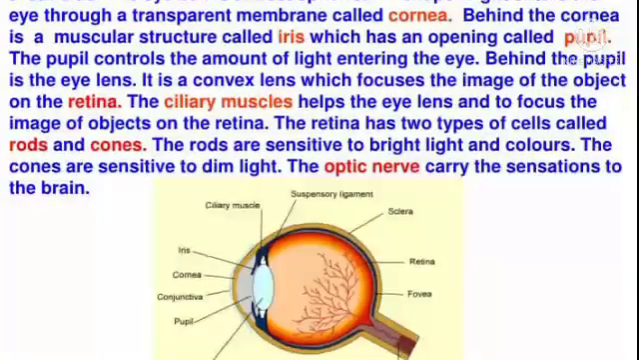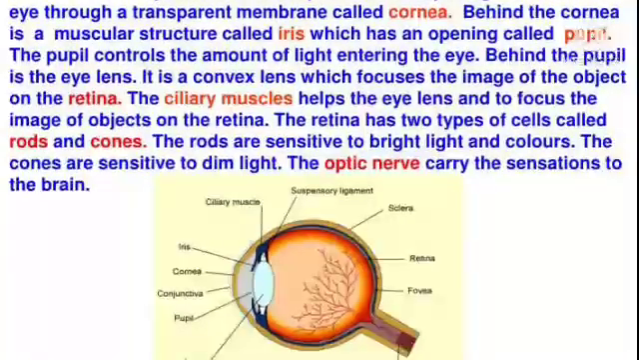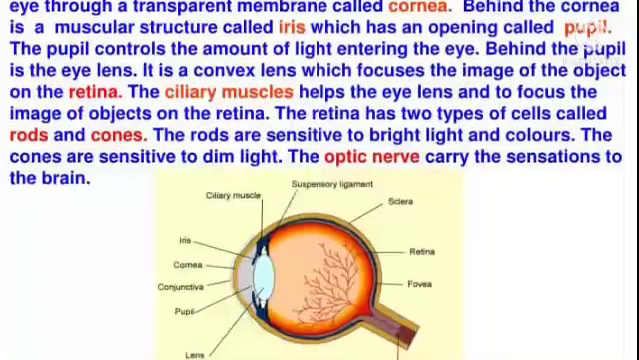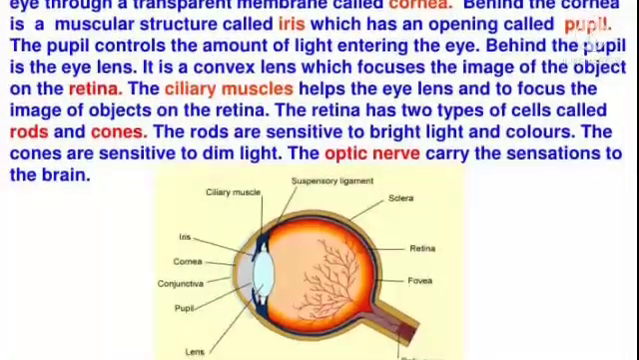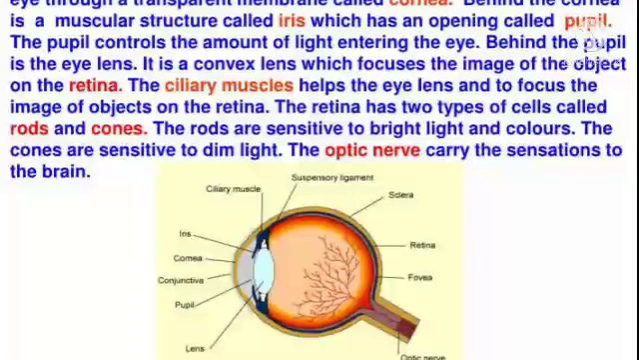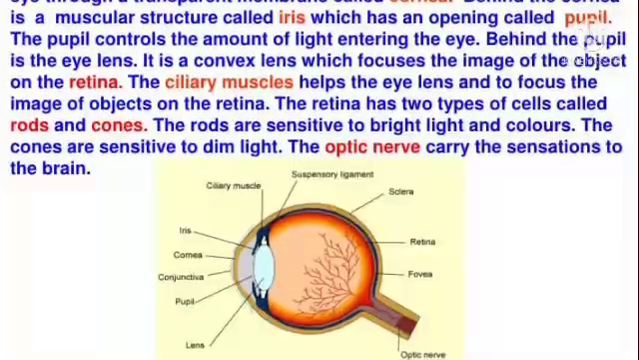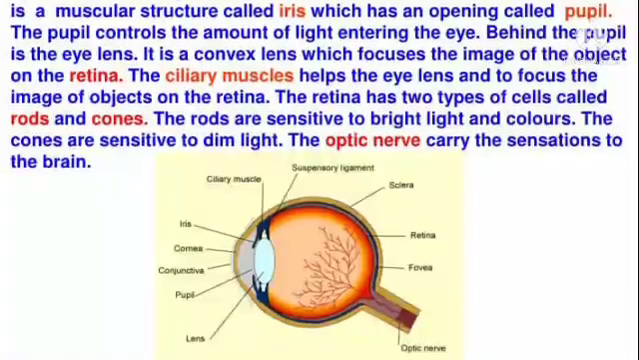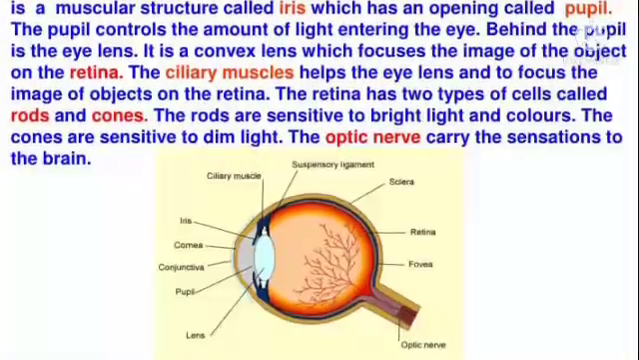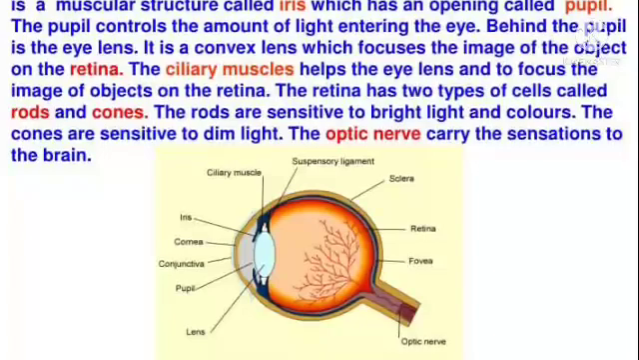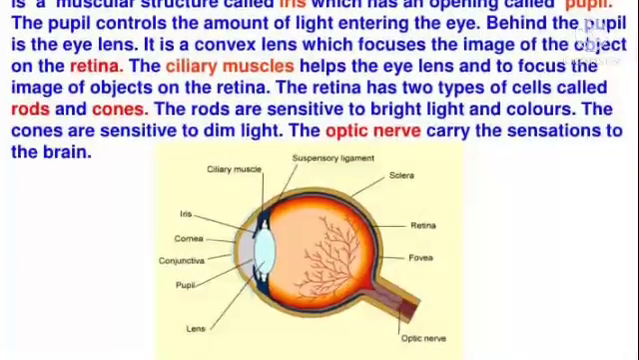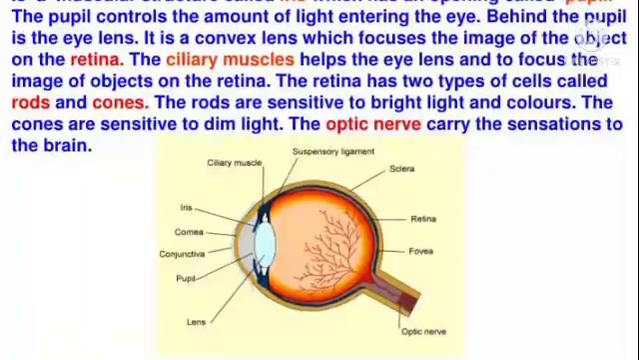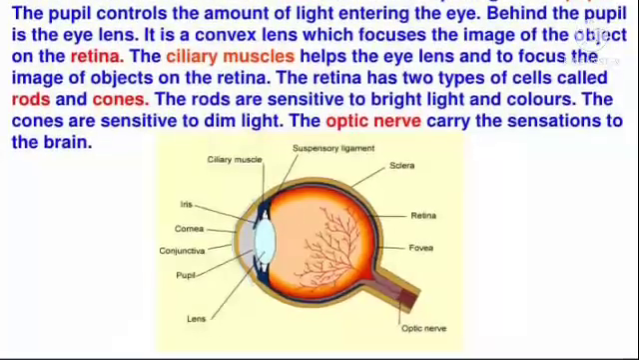Behind the pupil is the eye lens. It is a convex lens which focuses the image of the object on the retina. The ciliary muscles help the eye lens to focus the image of objects on the retina. The retina has two types of cells called rods and cones. The rods are sensitive to bright light and colors. The cones are sensitive to dim light. The optic nerve carries the sensations to the brain.